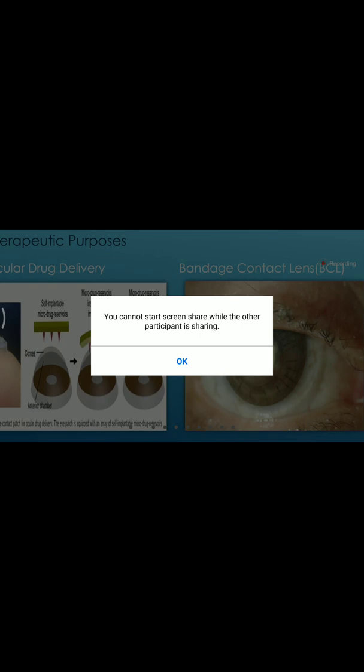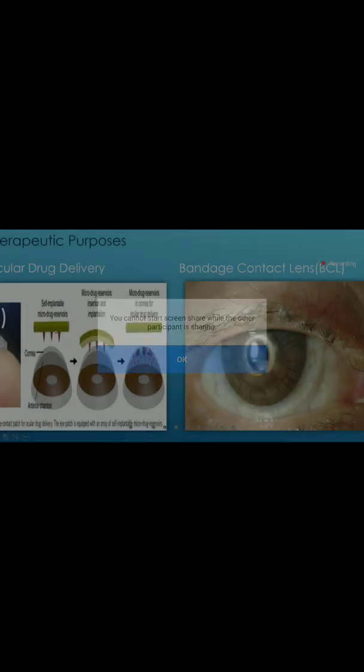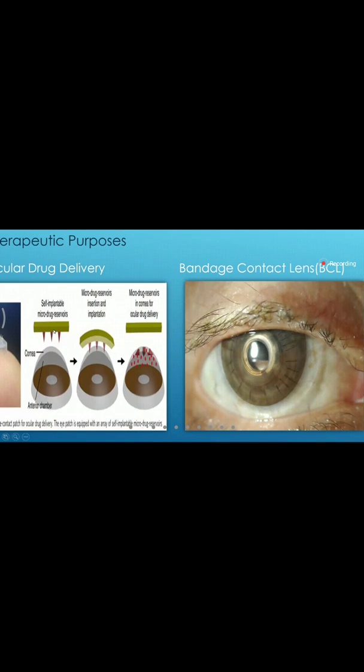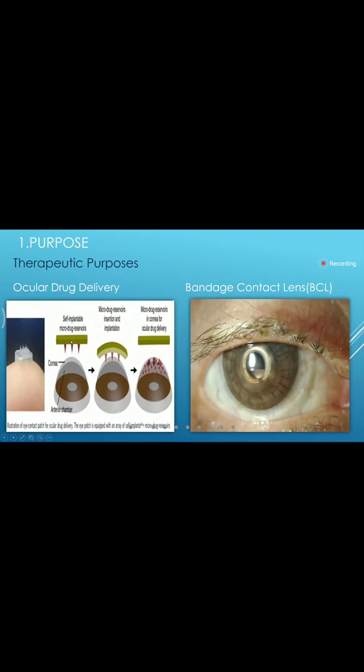So over here we see the cornea and a contact lens. This is a contact lens, but it's just a different type of contact lens. So we place the contact lens over the cornea and drugs are released onto the corneal surface.